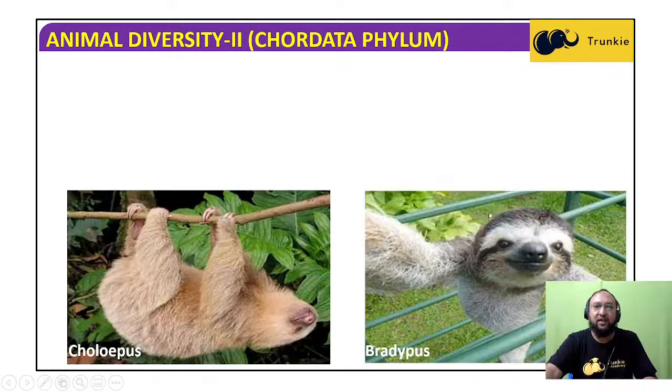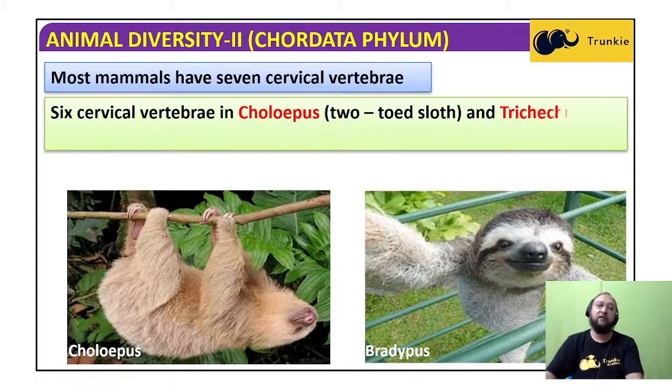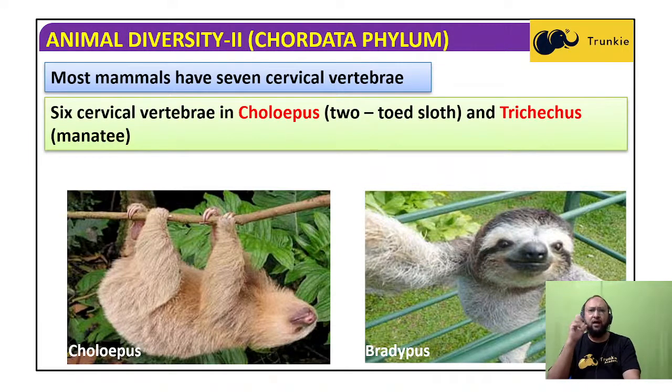Then, most mammals have 7 cervical vertebrae. But there may be some which have 6 cervical vertebrae, like in Choloepus, Trichechus or manatee. These are the examples where you find 6 cervical vertebrae, but normally we find 7.